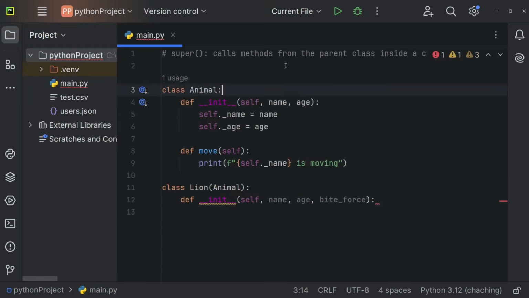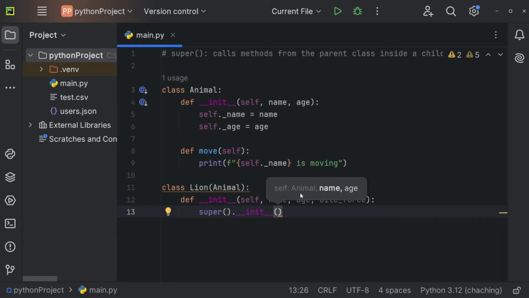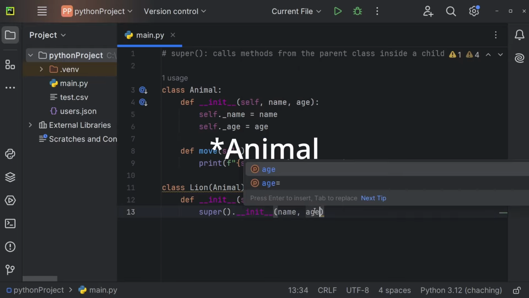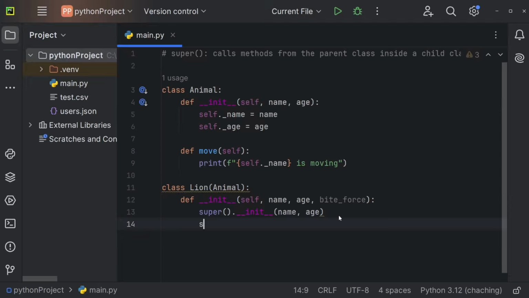Super calls methods from the parent class inside a child class. So I can use super right here, dot __init__. As you can see, the code editor already shows us that we're calling the Animal constructor, and we need to pass name and age to the parent constructor. Name is going to be the name that we'll pass as a parameter to our Lion constructor later on, so name. And age is going to be the age that we'll pass to our Lion constructor later on. And now I can afterwards also initialize self._bite_force, which is going to be equal to bite_force.